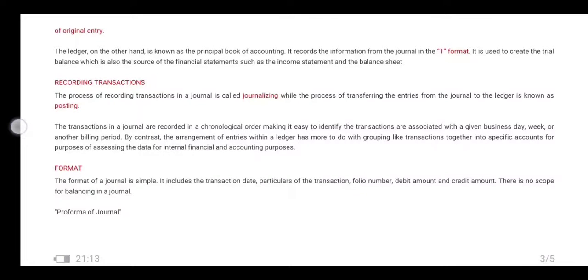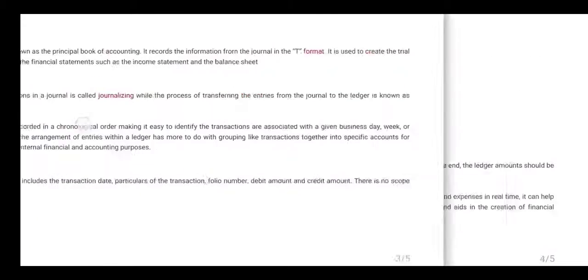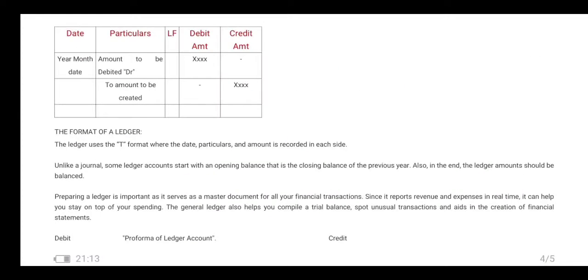The format of the journal is simple. It includes the transaction date, particulars of the transaction, folio number, debit amount, and credit amount. There is no scope for balancing. We discussed the pro forma of the journal in the previous class: date, particulars, ledger folio, debit amount, credit amount.